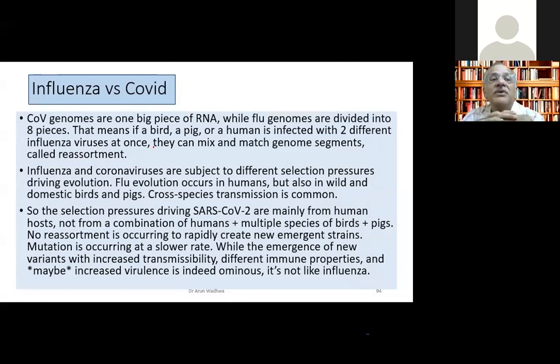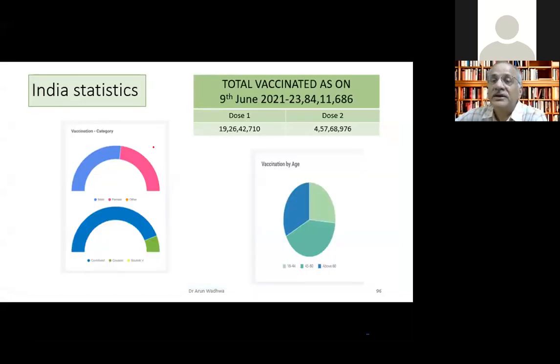Whereas in COVID, the advantage is that it's only one big RNA and does not happen in animals. So even if the mutation is slightly faster in COVID as compared to influenza, because it doesn't interfere with animals and it is one big chunk of RNA, the mixing and matching doesn't happen, because when you have 8 different pieces, one piece here and there goes and leads to antigenic shift. So here we can expect drifts, but not shifts, which we expect there.